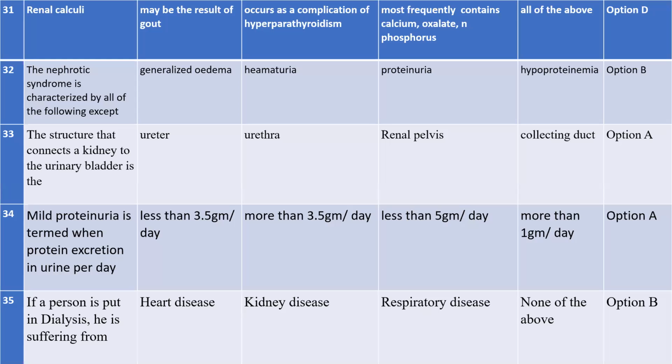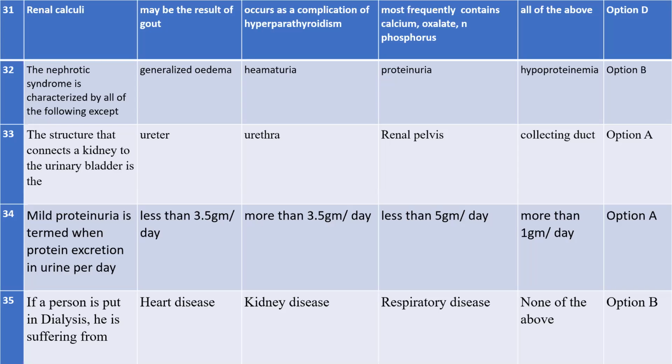Next: mild proteinuria is termed when protein excretion in urine per day is less than 3.5 gram per day. Remember, this means that when you excrete urine and the amount of protein present in your urine is less than 3.5 gram per day, then you will consider that you have mild proteinuria. Understand?